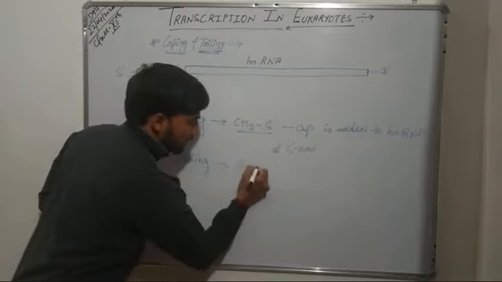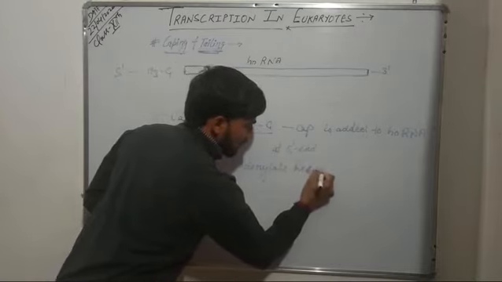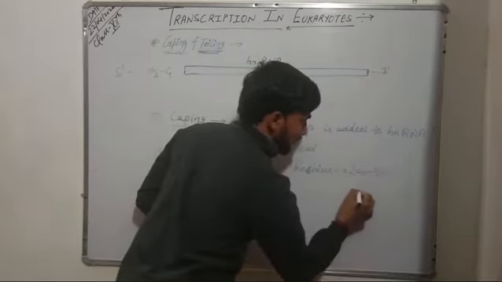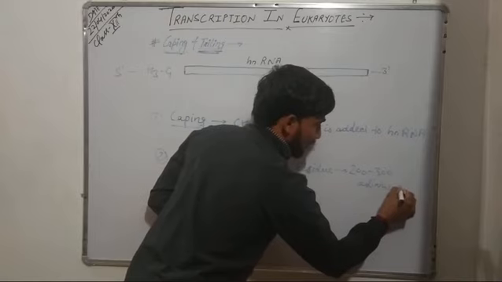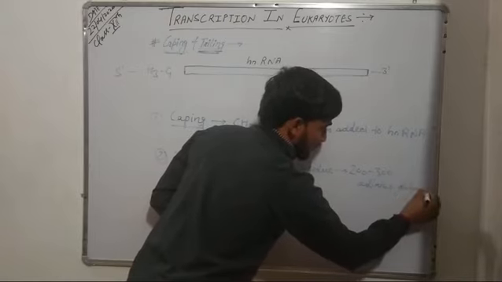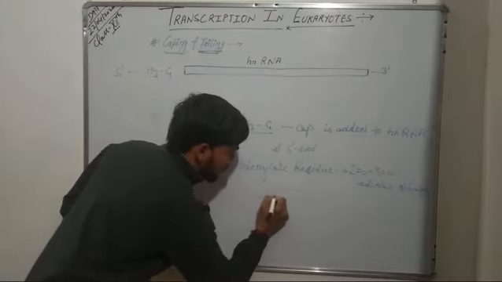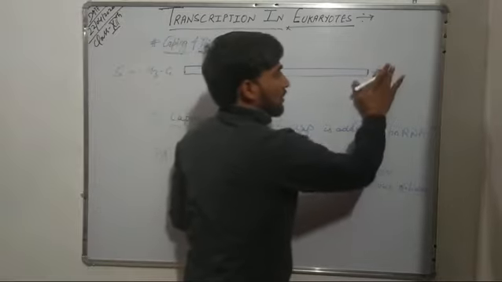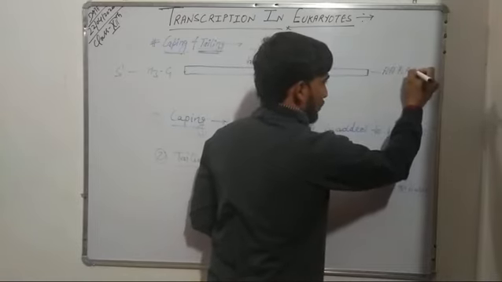adenylate residues containing near about 200 to 300 adenine nitrogenous bases are added at the 3' end of hnRNA. So during tailing, adenylate residues having 200 to 300 adenine molecules, or nitrogenous bases, get added at the 3' end.